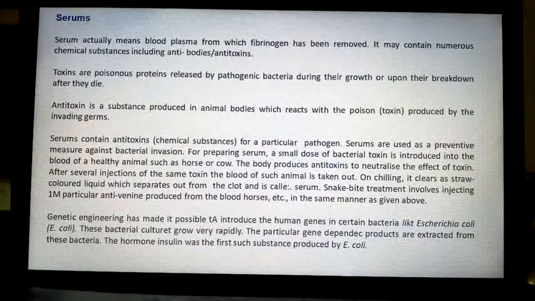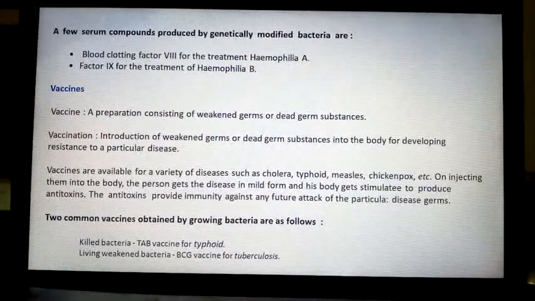That is how the first ever hormone produced by scientists is this insulin from the bacteria called Escherichia coli.